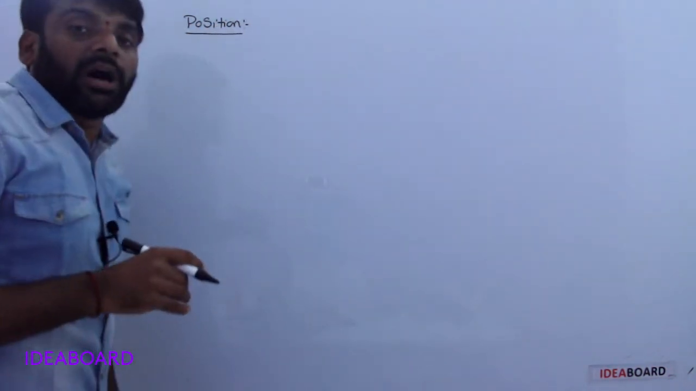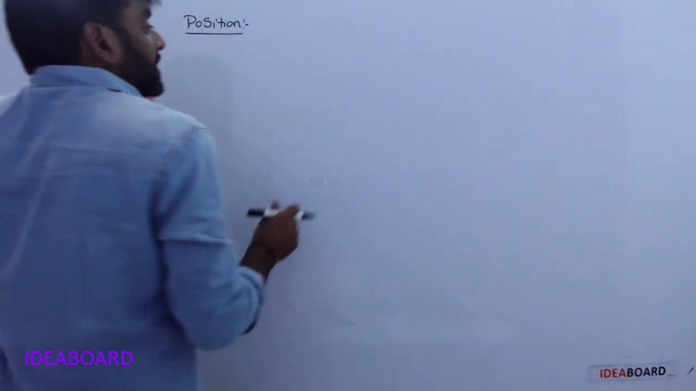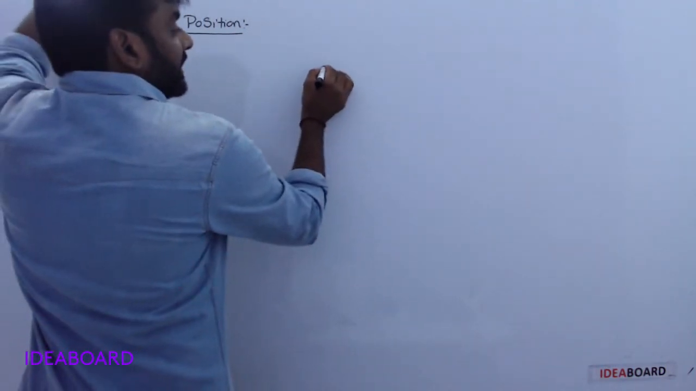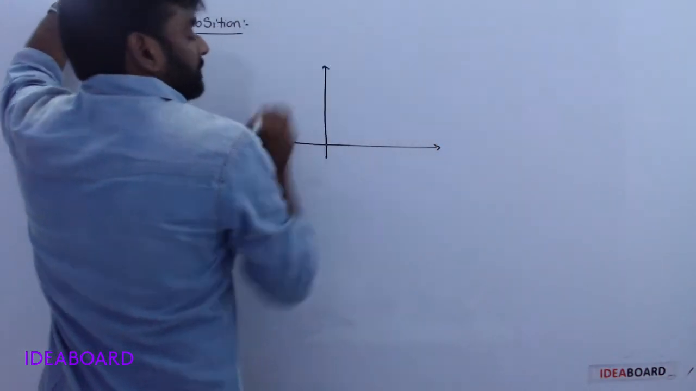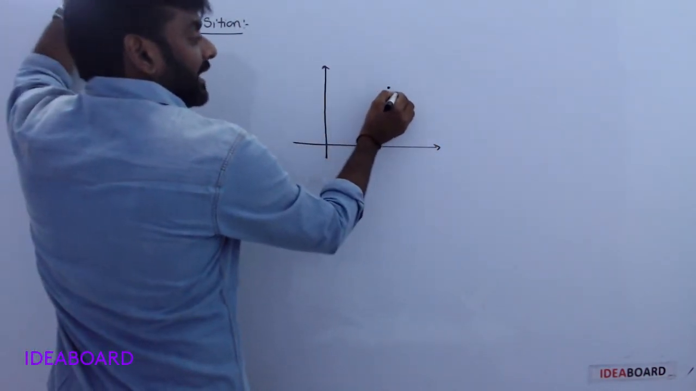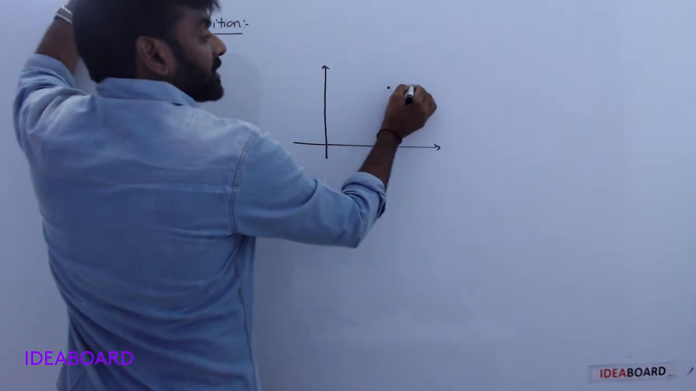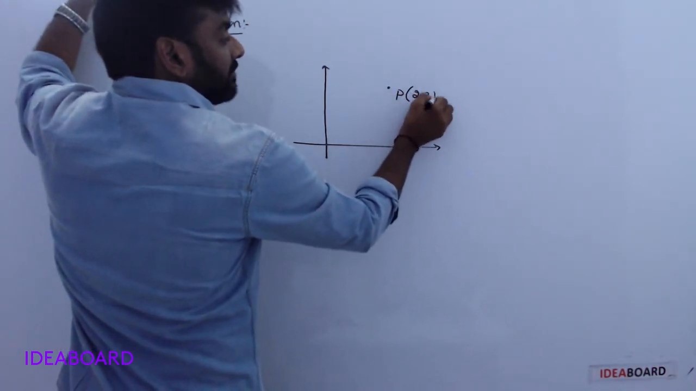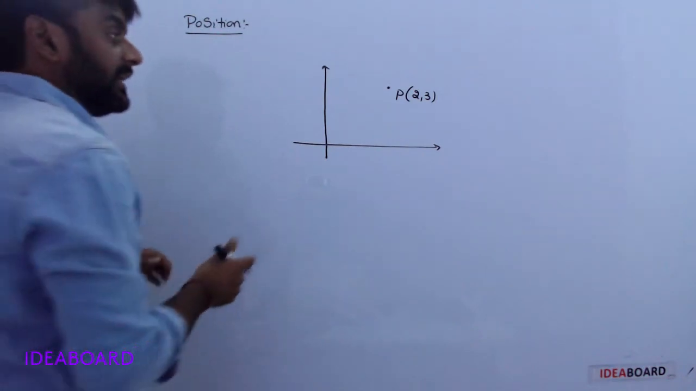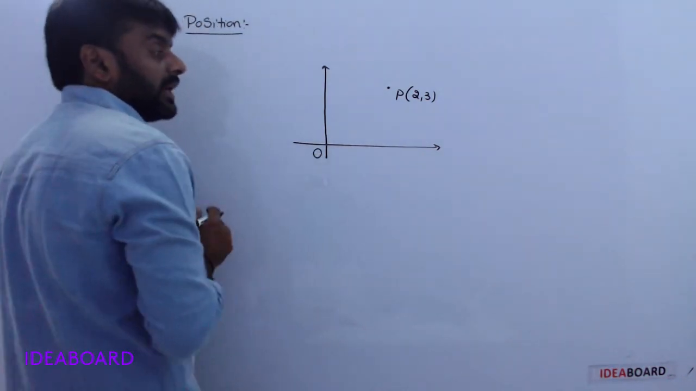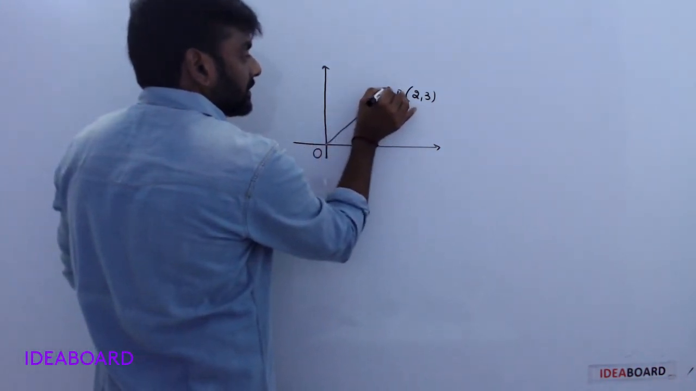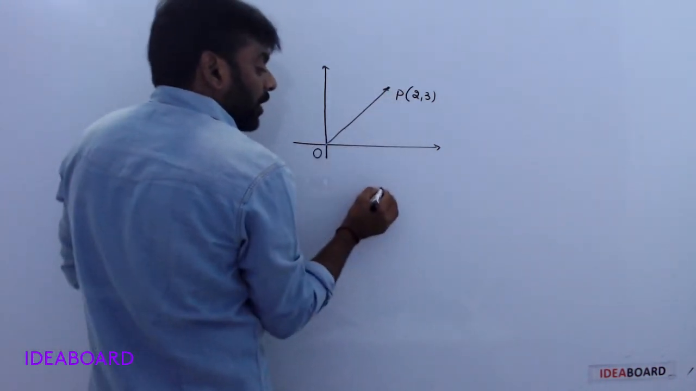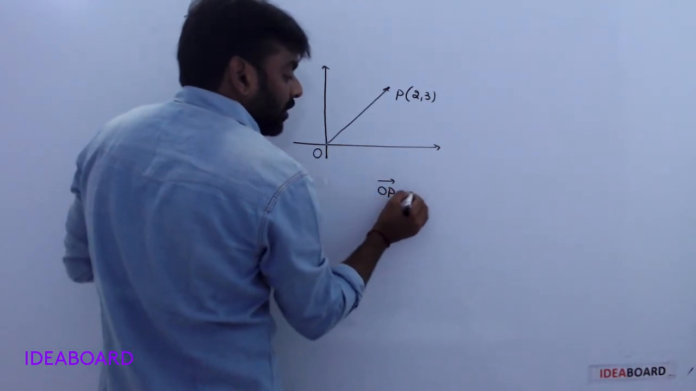The position of a point is represented with a vector with reference to the origin. For example, take a point P with coordinates 2 comma 3. This is the origin. So how do we represent its position vector? Here OP bar represents the position vector.